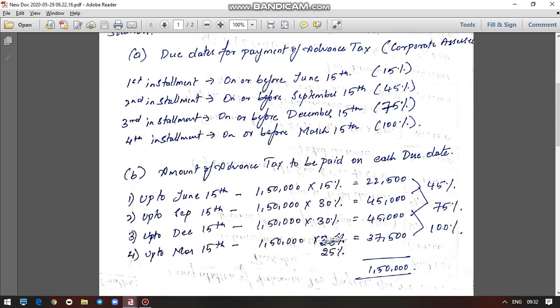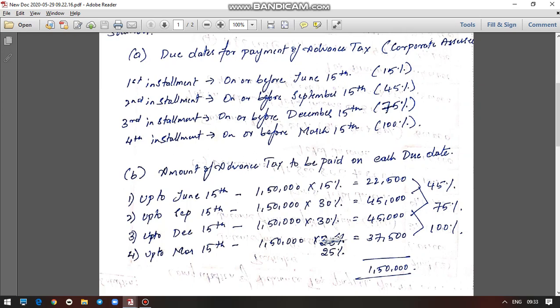Then the third installment falls on or before December 15th. On or before December 15th, out of the 1,50,000 advance tax liability, 75% has to be paid. Out of this 75%, already 45% has been paid. So 75% minus 45%, only 30% remains to be paid on or before December 15th. So you multiply the 1,50,000 advance tax liability by the balance of 30%, and that would be 45,000. Now 15% is your first installment, the second installment is 30%, and the third installment is again 30%. All these three put together will be 75%.